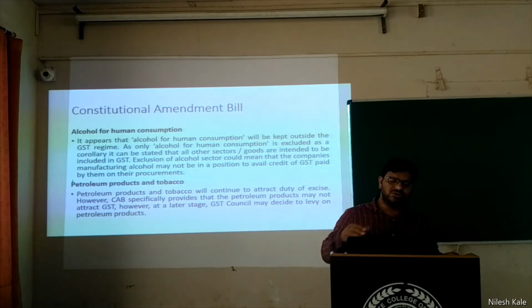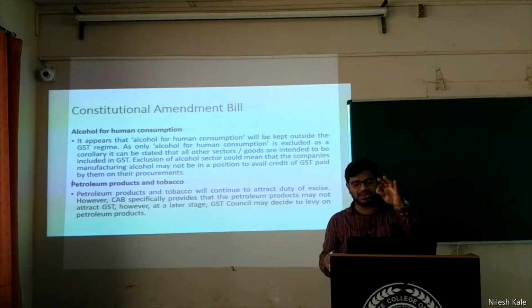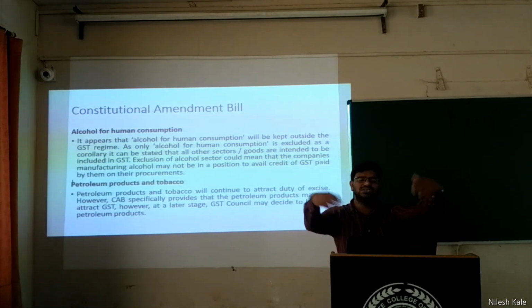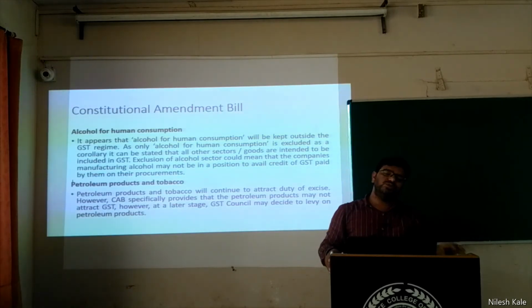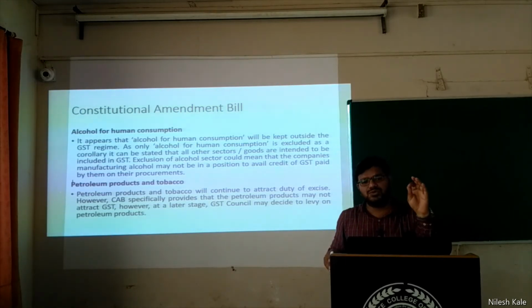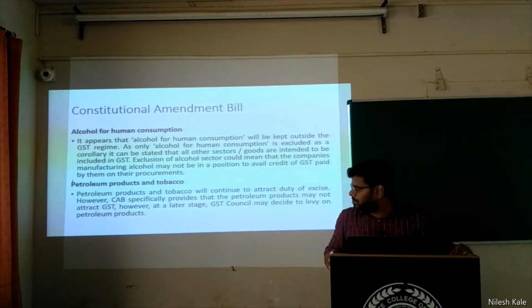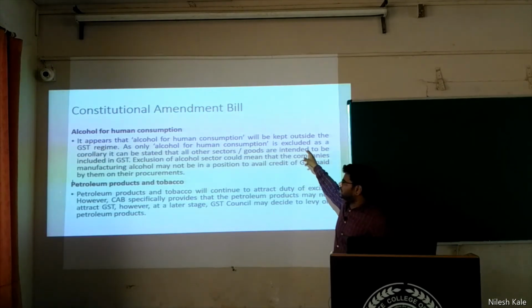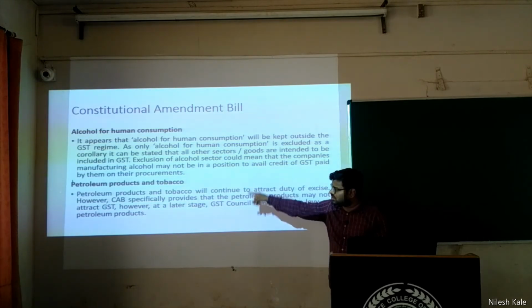I'll go ahead. Alcohol for human consumption. Article 366 does not say that GST is applicable on that. It will be kept outside the GST regime. If you want to levy GST on alcohol for human consumption, you have to amend the constitution. There is no other way. Understood? It is excluded from the GST. Keep this in mind. Petroleum products and tobacco.